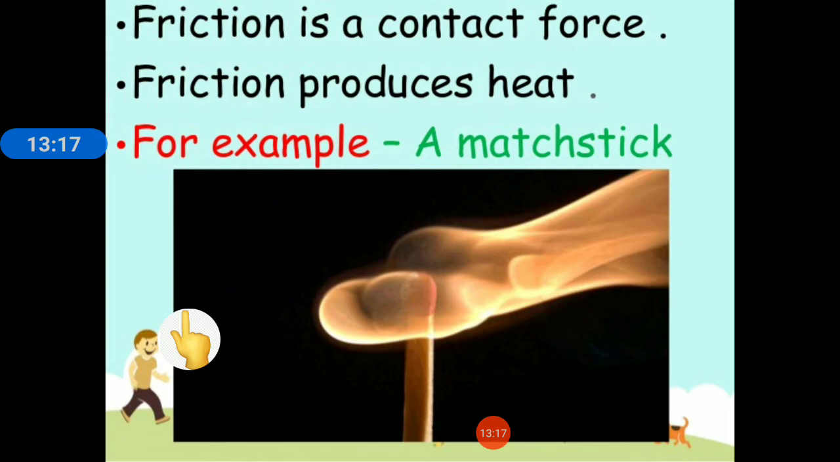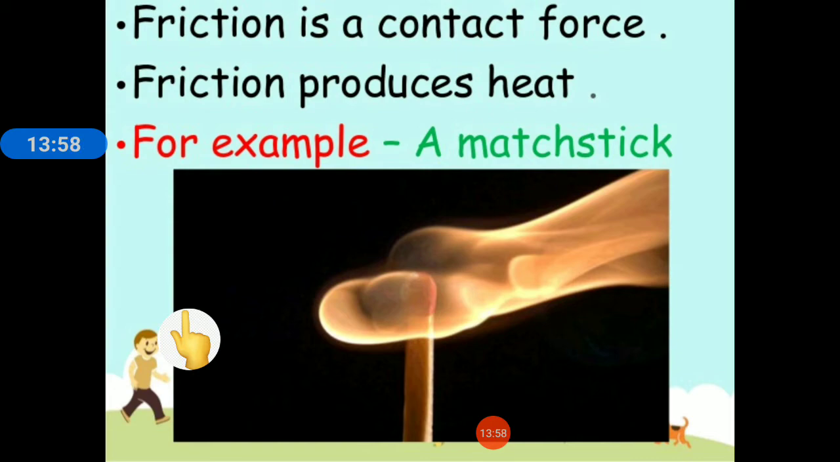Friction produces heat. So when you light a matchstick, it is possible because of friction only. When you rub the matchstick over the surface of the matchbox, what happens? It generates friction and it generates heat. That is why you might have felt that when you rub your two palms together daily in the morning, when you do this exercise, you will feel them warmer. Why? Because rubbing your two palms has generated heat due to friction.